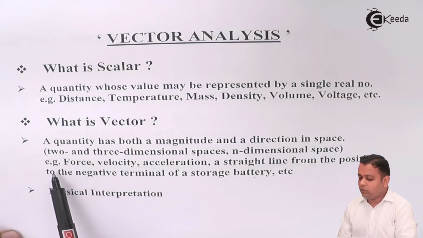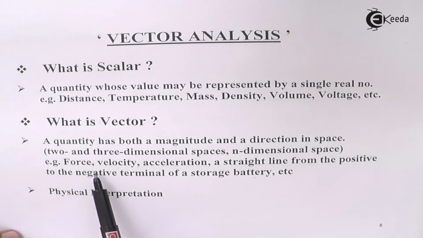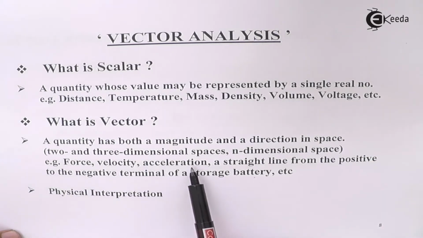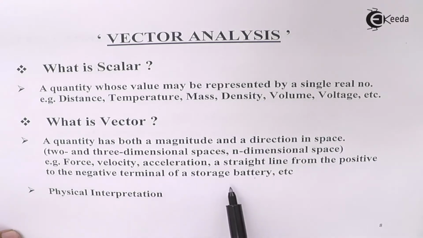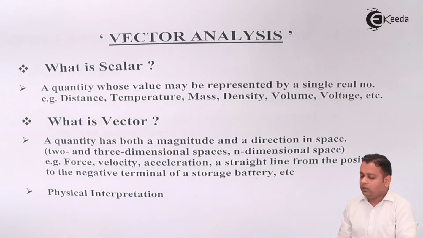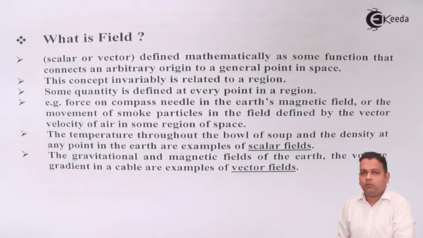The common examples of vectors are force, velocity, acceleration, a straight line from positive to negative terminal of the storage battery, and so on. In this subject, the focus is not just on the mathematical operations but on the physical interpretations of the quantities involved for electromagnetic field. Now, the term in the title we have is electromagnetic field theory.